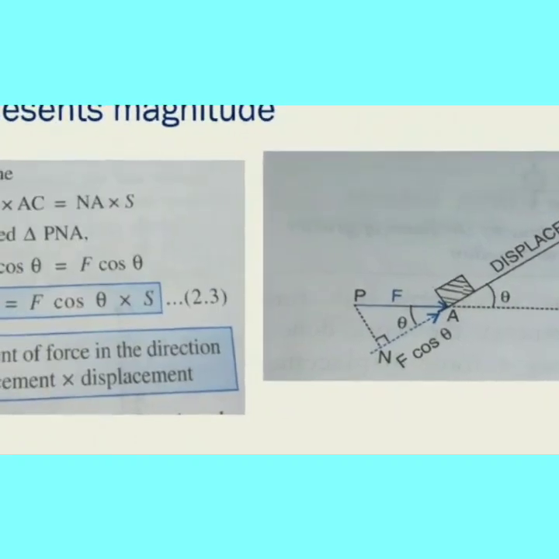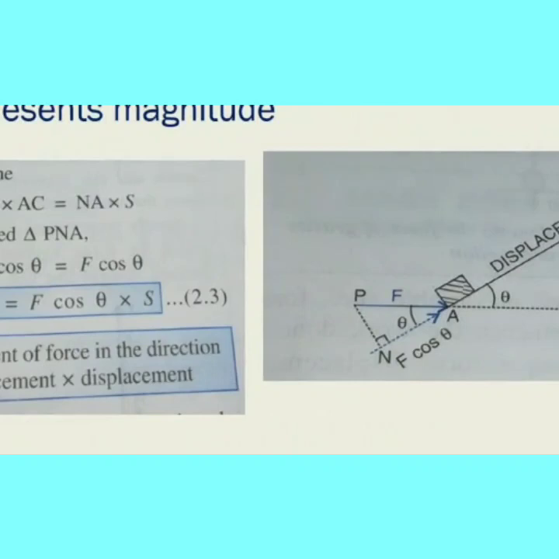Then the formula W is equal to F into S. Here F value is NA because in this direction only force has been applied. We are going to find the value in this direction. So NA into AC, the displacement S. So NA into S. How to find this NA value? This is a right angle triangle.